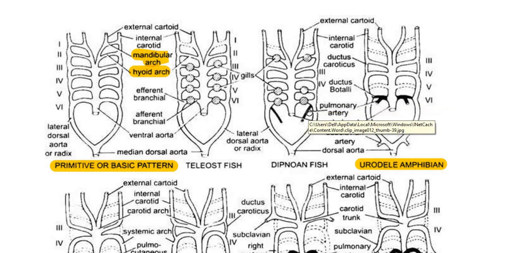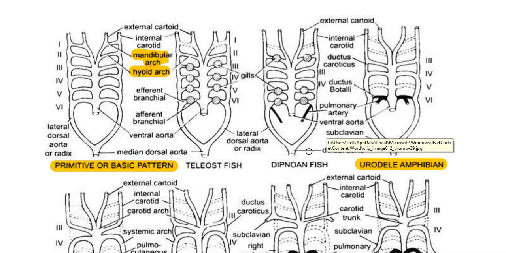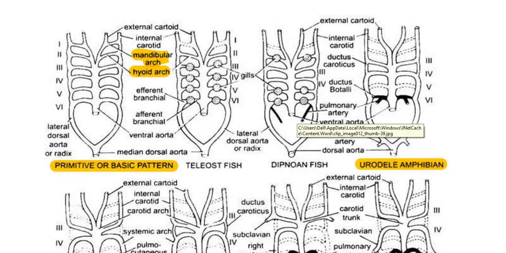The sixth aortic arch modifies as the pulmonary arch or pulmonary artery, that carries blood from the heart, that is from the right ventricle, to the lungs for purification of blood. From the lungs, the oxygenated blood, that is pure blood, is taken back to the heart through the pulmonary vein, and it is supplied to the dorsal aorta.